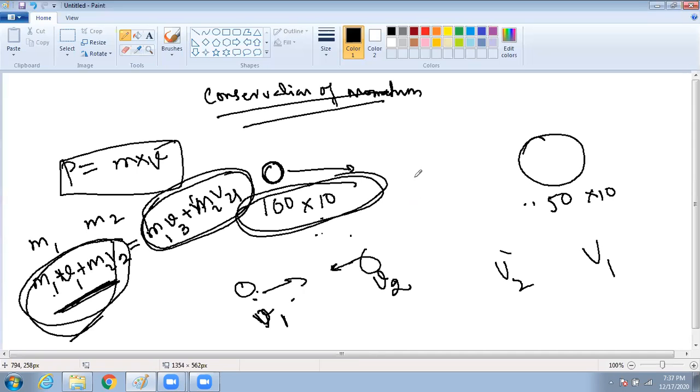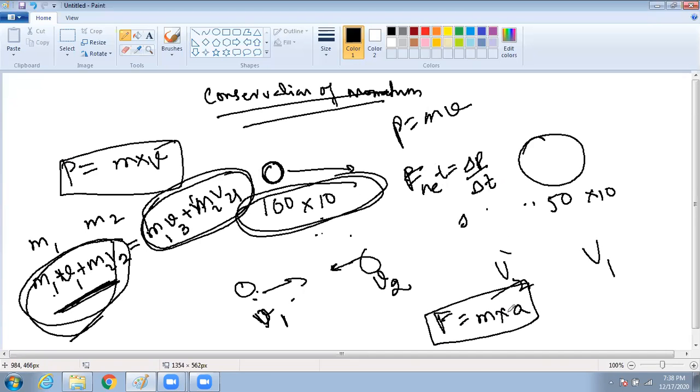So if P is equal to mv, there is another formula for the force. Net force can be written as delta P by delta T, or change in momentum per unit time. You'll ask how? I can prove it. What is force? Force is equal to mass into acceleration. Correct?